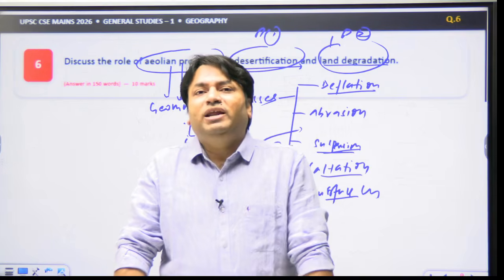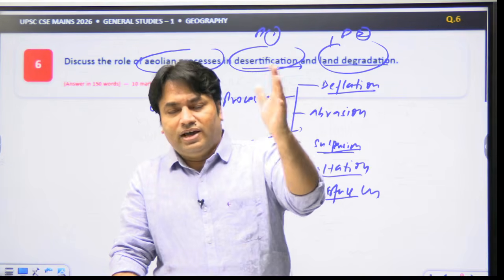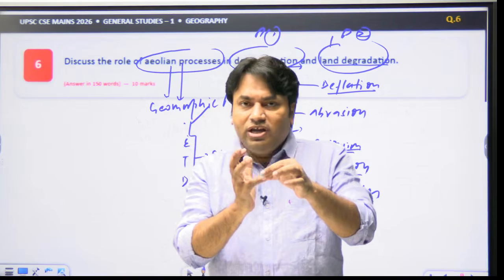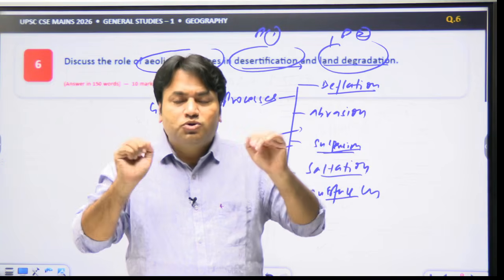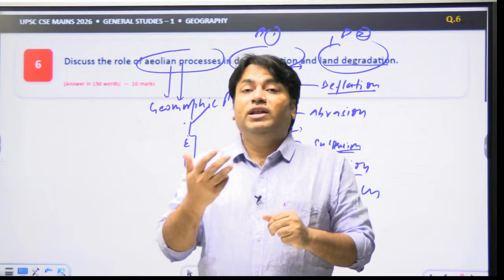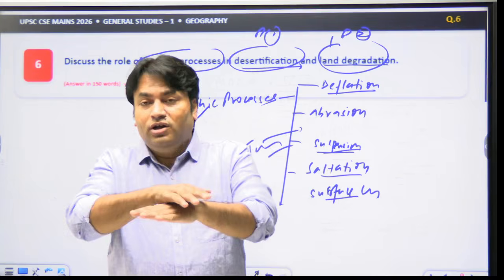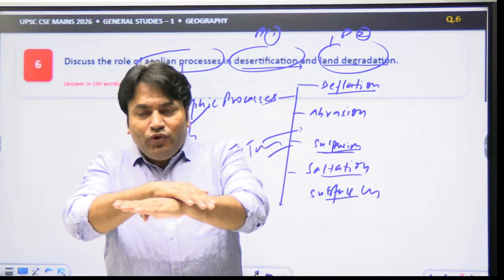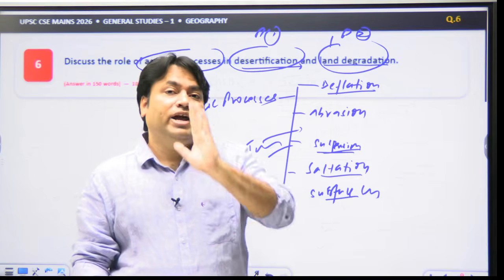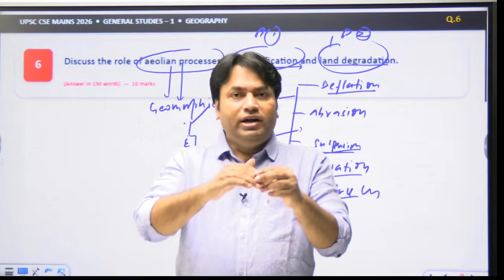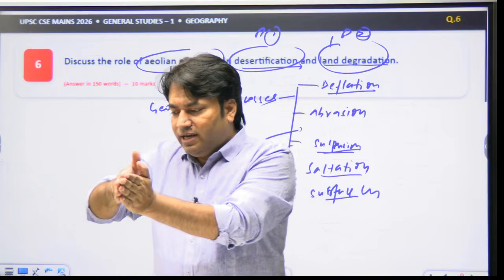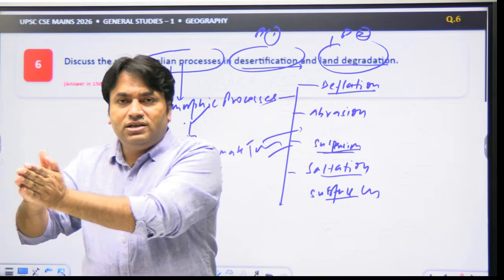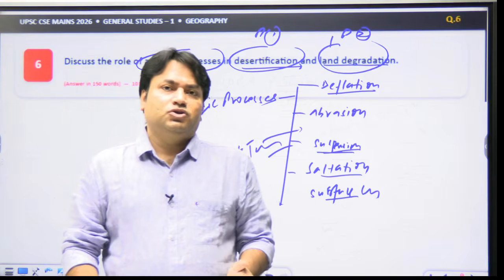While explaining land degradation, we can say that due to Aeolian processes, loss of fertile topsoil will take place. The wind will remove the fine, nutrient-rich particles and organic matter. So wind erosion results in topsoil loss, declining soil fertility, and lower productivity of the soil.